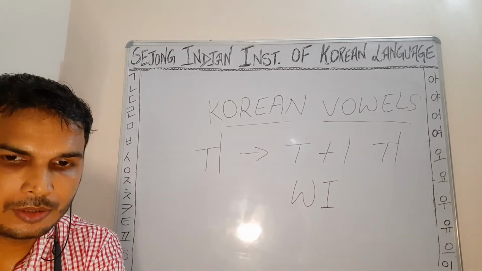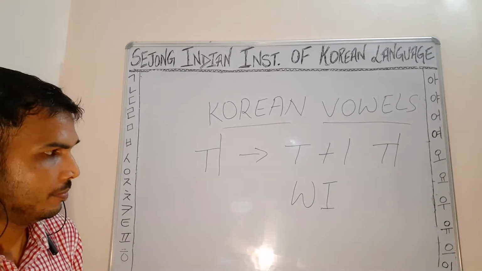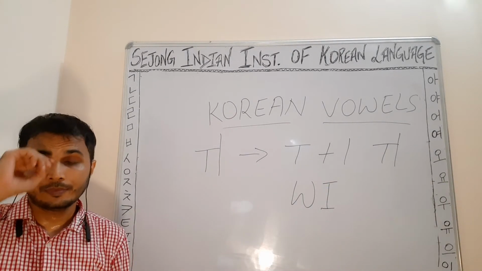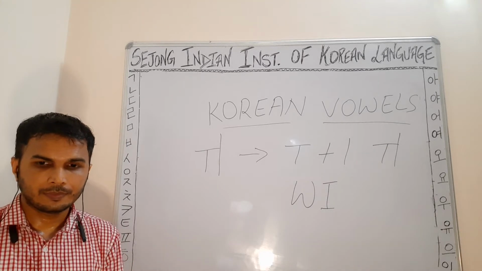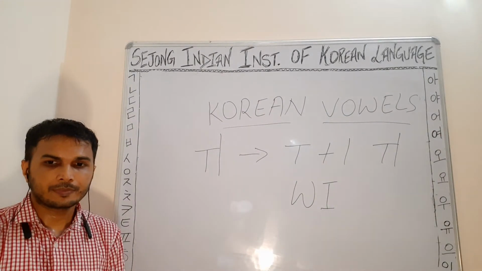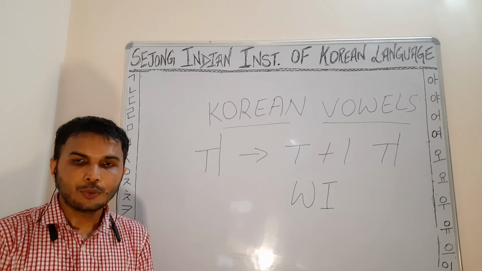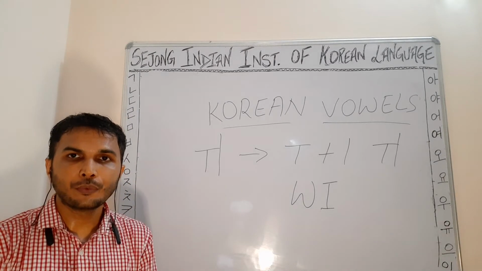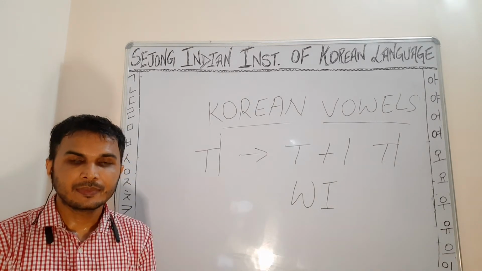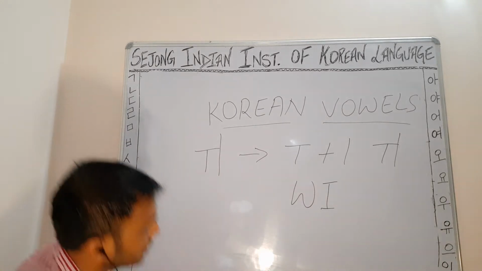Okay. So next Korean vowel is we. Next Korean diphthong is we. Okay, so I'll write we here.